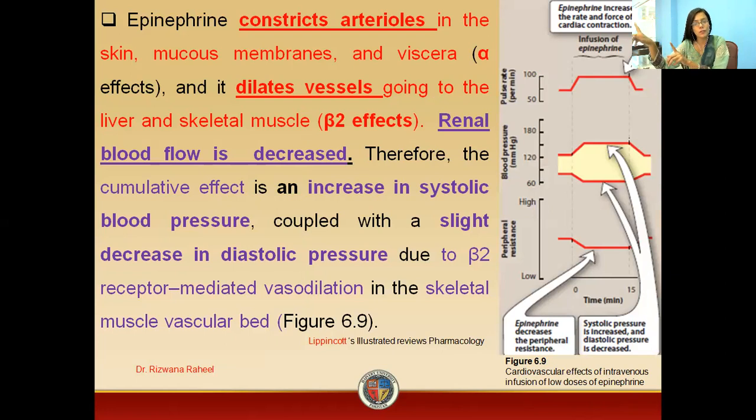We also have renal flow which is decreased by epinephrine. So we have a mixed effect: arterial constriction, vessel dilation, and decreased renal blood flow. This results in an increase in the systolic blood pressure and a slight decrease in the diastolic pressure.